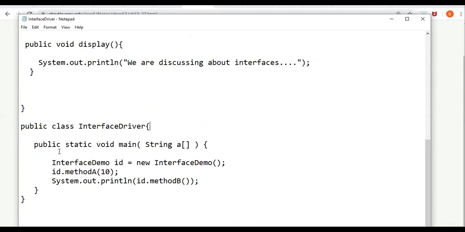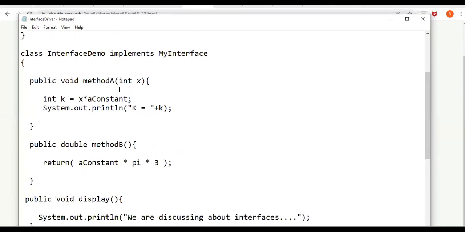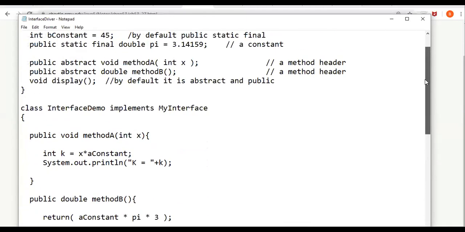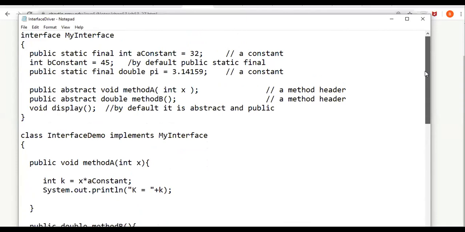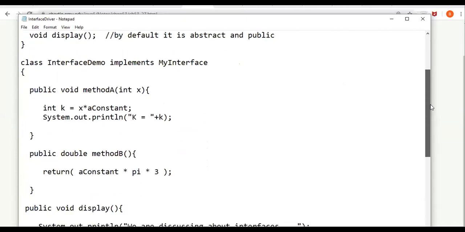Here I am writing a main method, and I am creating an object for the class interface demo. Interface demo ID is equal to new interface demo. ID dot method A of 10. It will call method A, so x is 10. It will do 10 into a constant. A constant is 32, so 10 into 32 is 320. So it will return 320.